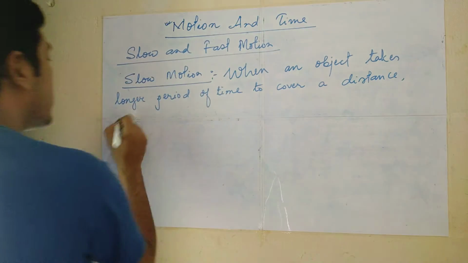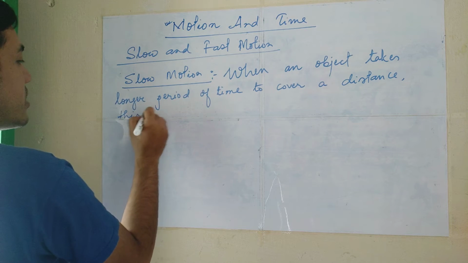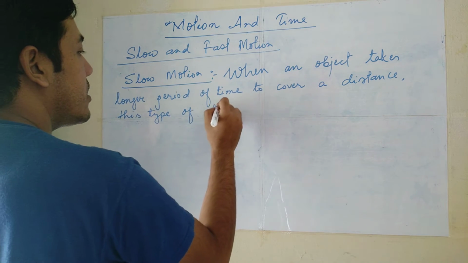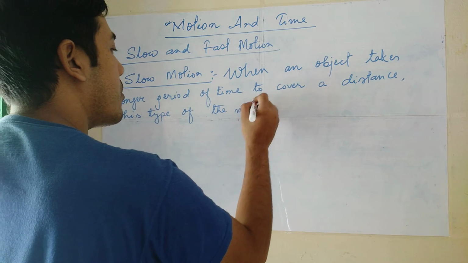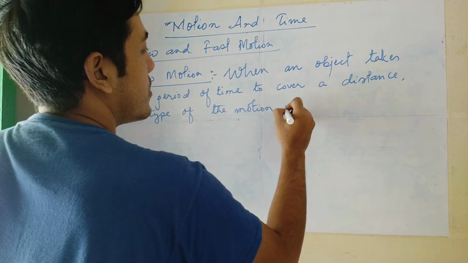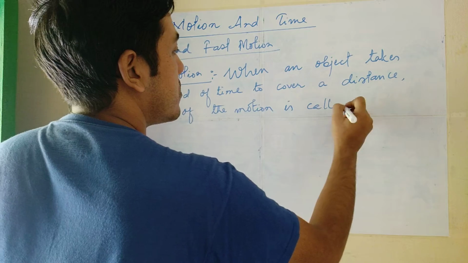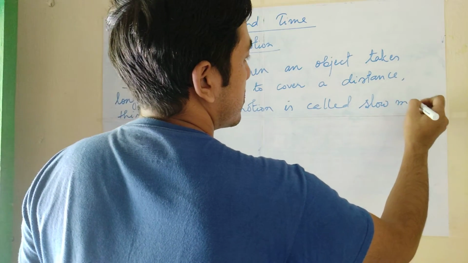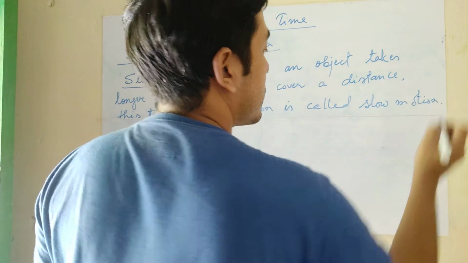This type of motion is called slow motion, right?